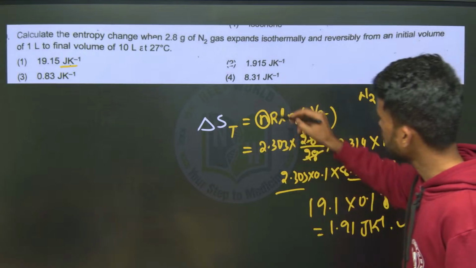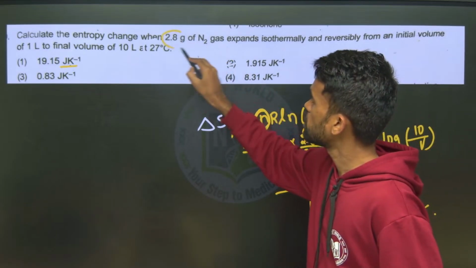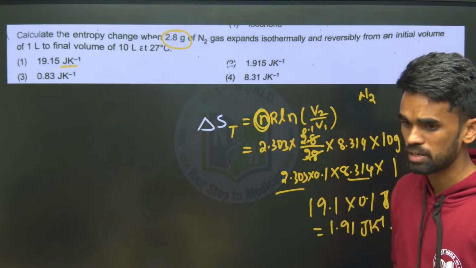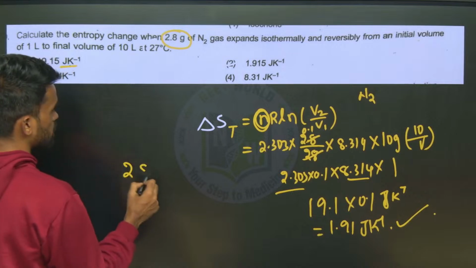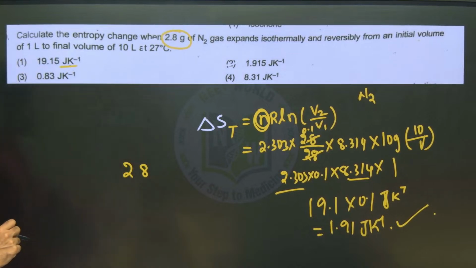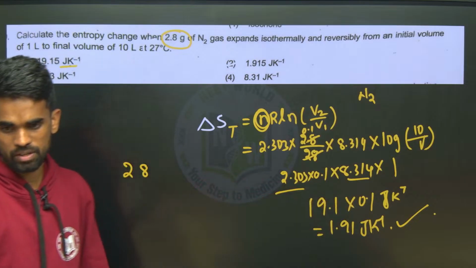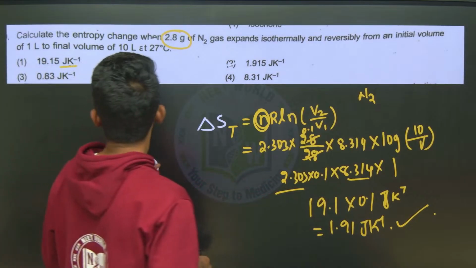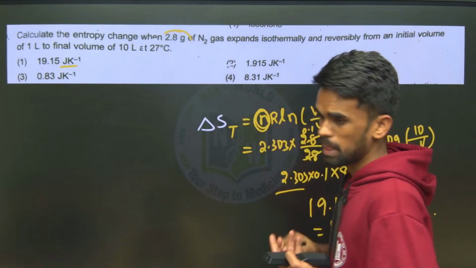Okay, so do not ignore this n here. Okay, so n, amount of substance they have given, consider from there. Okay, so if I ask same question by giving 28 grams, what is your answer? 28 grams of nitrogen is given. So just take here, it will be 1. So it will be 19.1 joule per Kelvin. So be conscious what is the amount they have given here.